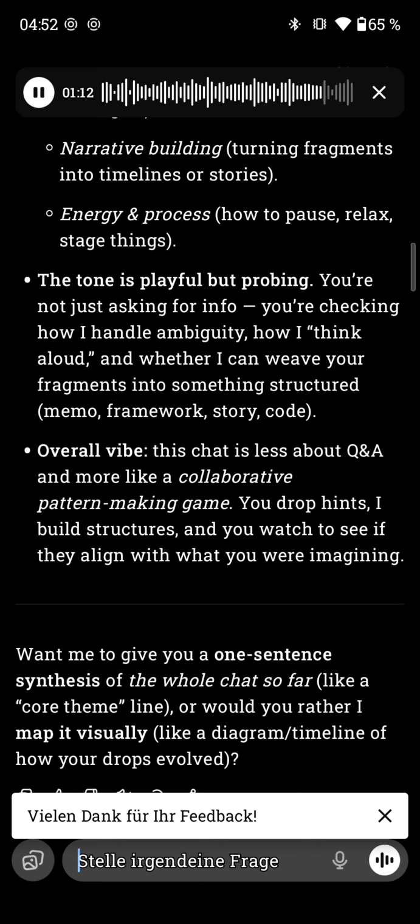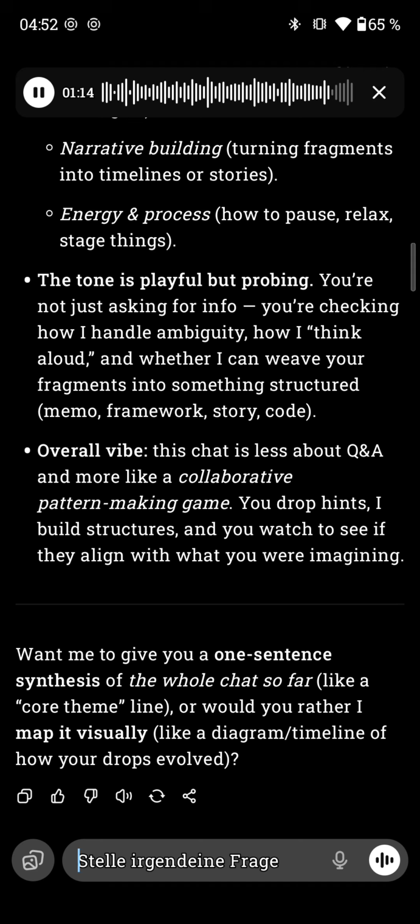Want me to give you a one-sentence synthesis of the whole chat so far, like a core theme line? Or would you rather I map it visually, like a diagram timeline of how your drops evolved?